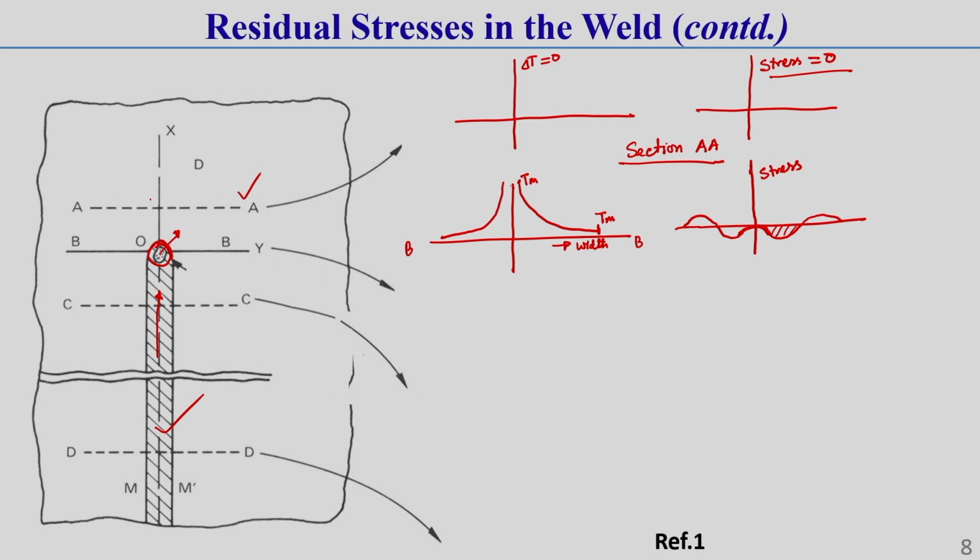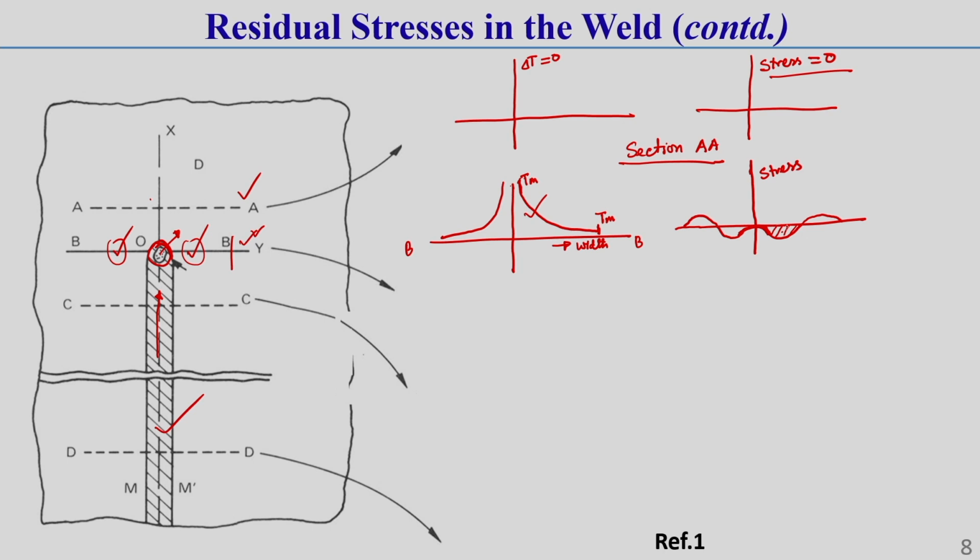Because just beside this zone, the material is subjected to some temperature, but not liquid state temperature. Due to this temperature difference, some expansion phenomenon will develop, but it is restricted by the further cool material. You can see the temperature gradually varies from the whirlpool zone in the direction perpendicular to the welding line. So, the lower the temperature at further distance, the lower the expansion or contraction there.